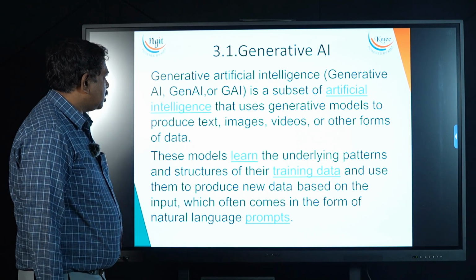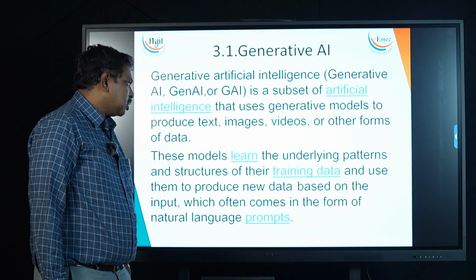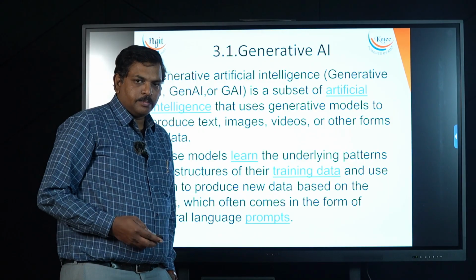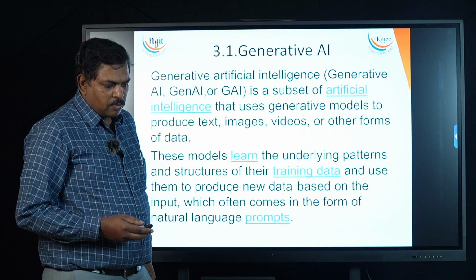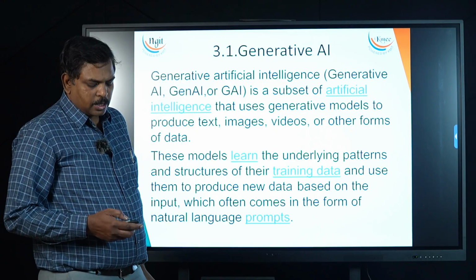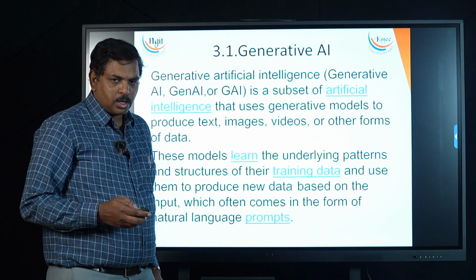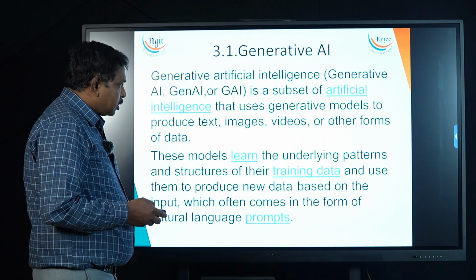Basically, these generative AI models learn the underlying patterns and structures of the training data and produce new data. So basically we regenerate the data. It may be an image, a video, or some other form of text.